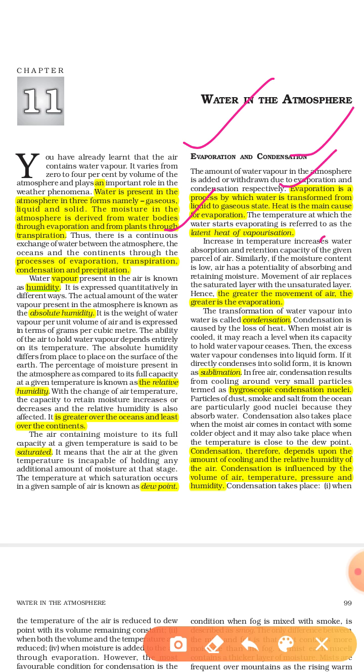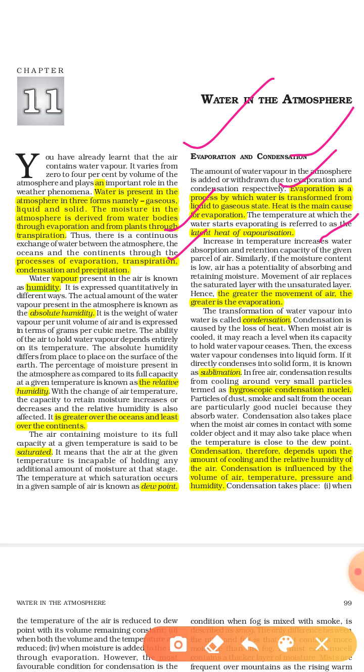The temperature at which the water starts evaporating is referred to as the latent heat of vaporization. That is, the rate at which water becomes vapor, at which temperature water starts evaporating, that heat we call the latent heat of vaporization.